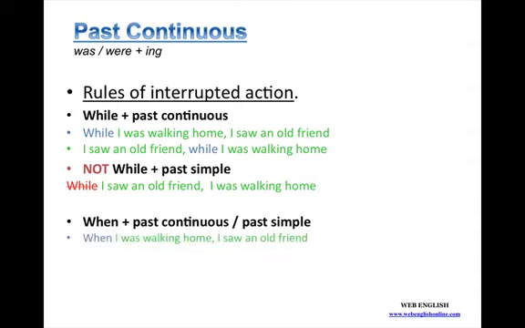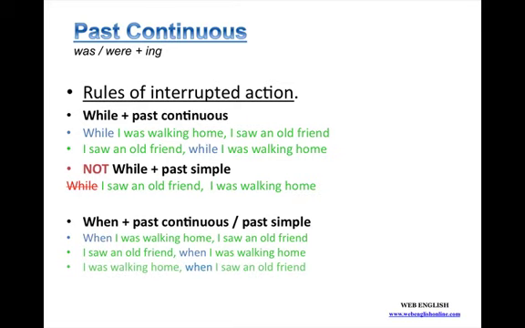So, when I was walking home, I saw an old friend. Or, I saw an old friend when I was walking home. Or, I was walking home when I saw an old friend.